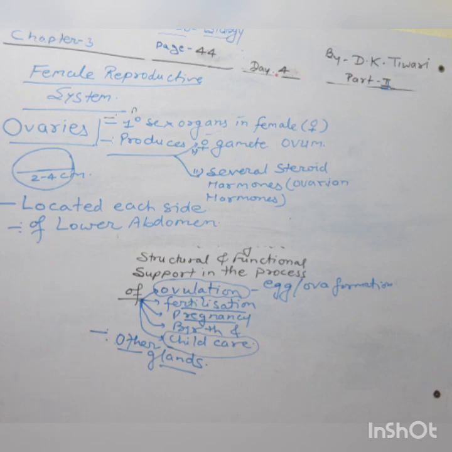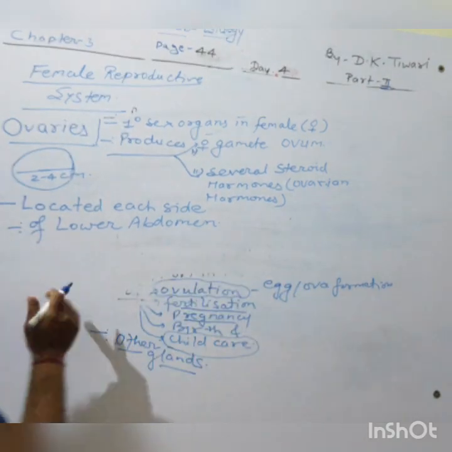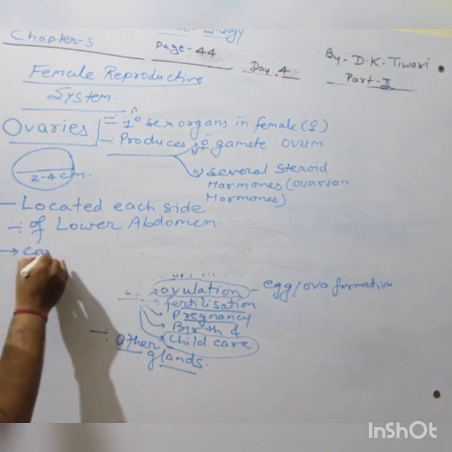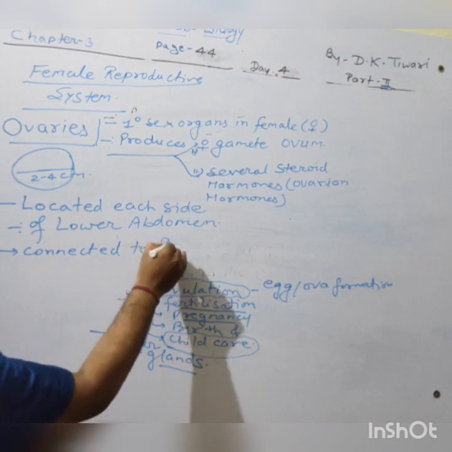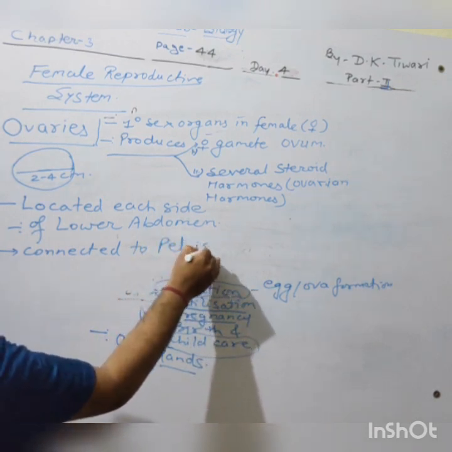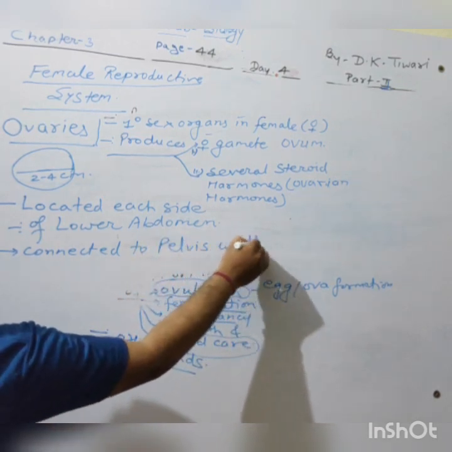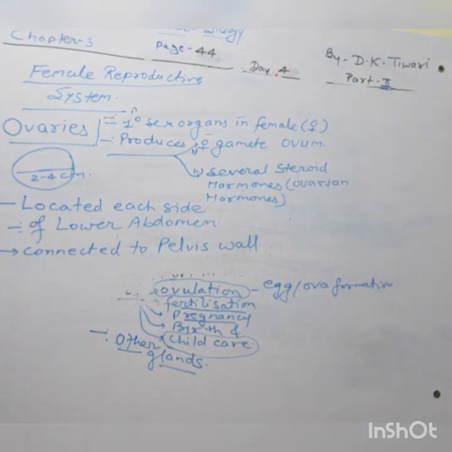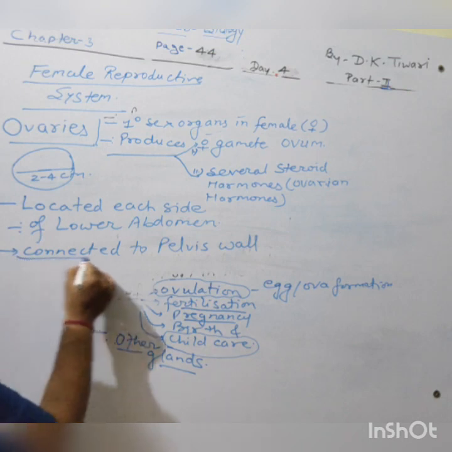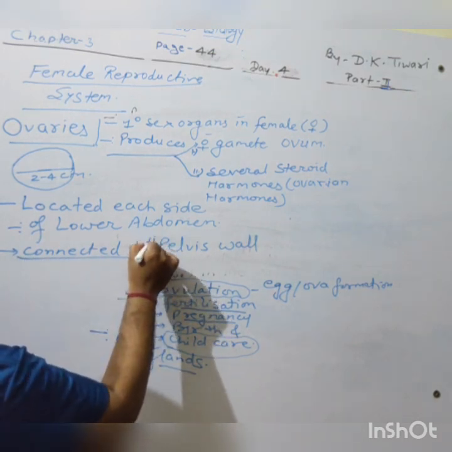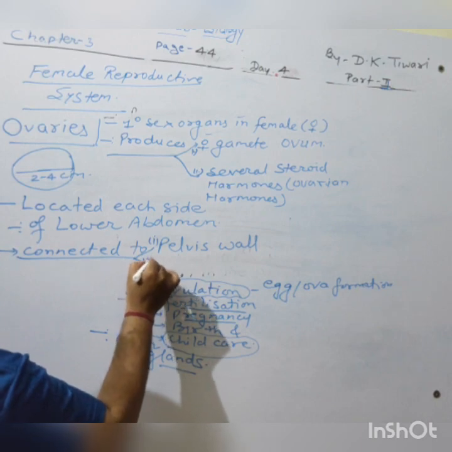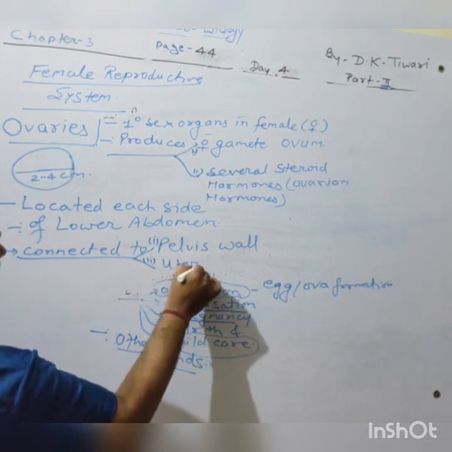They are also connected to the pelvis wall as well as to the uterus wall.